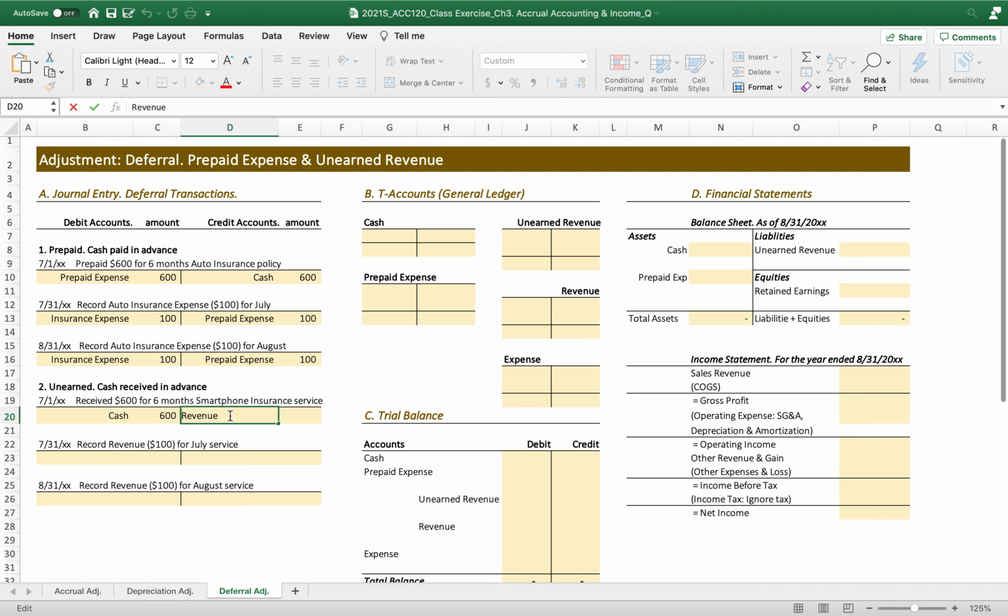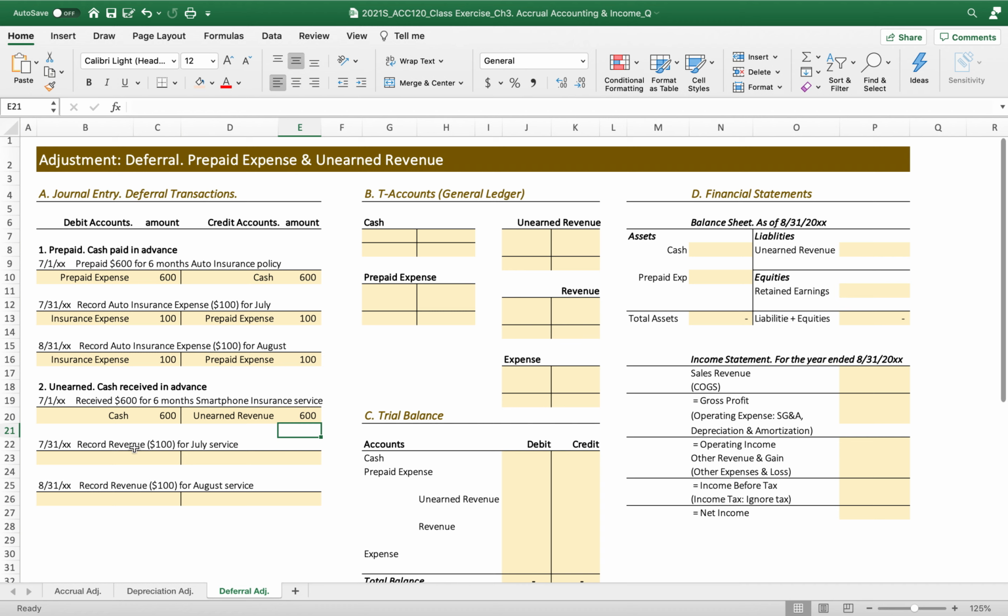In order to be recognized as revenue, it must be earned and recognizable. Remember the revenue recognition policy in accounting. So it should be unearned revenue, 600.